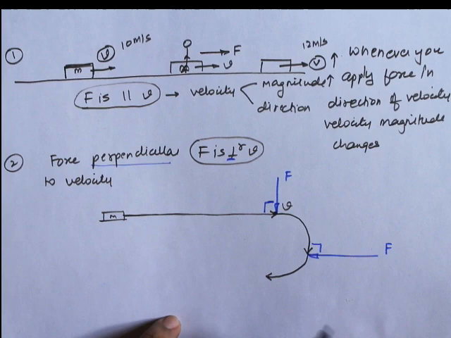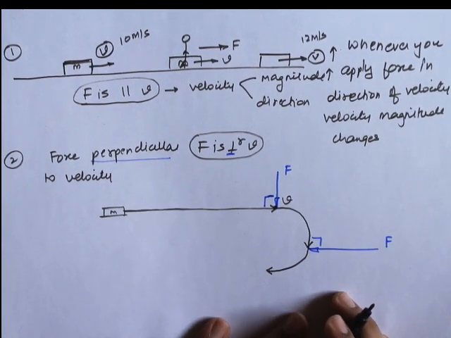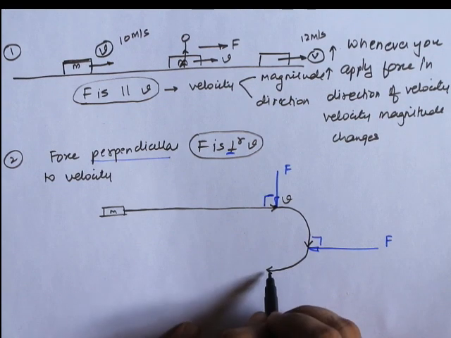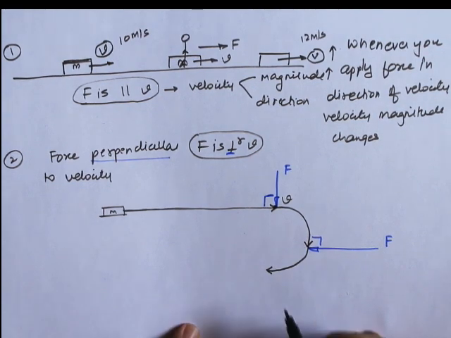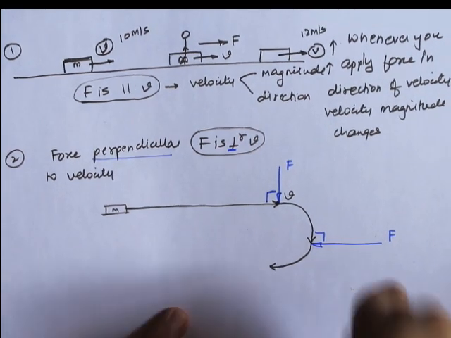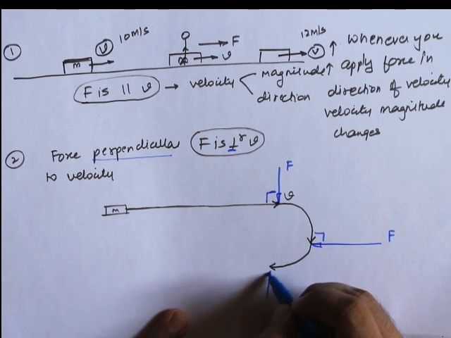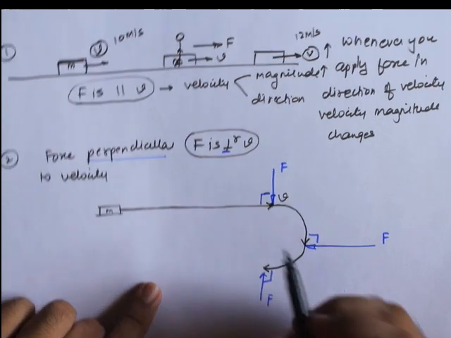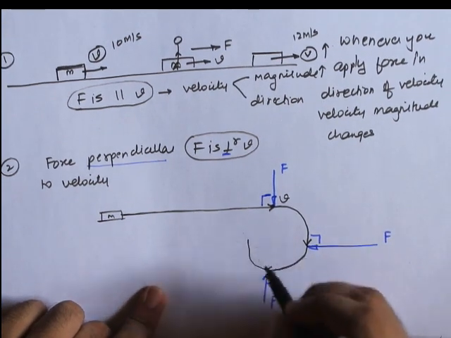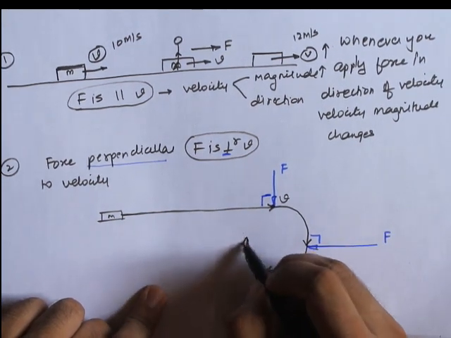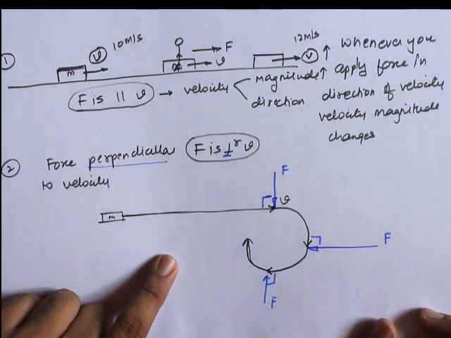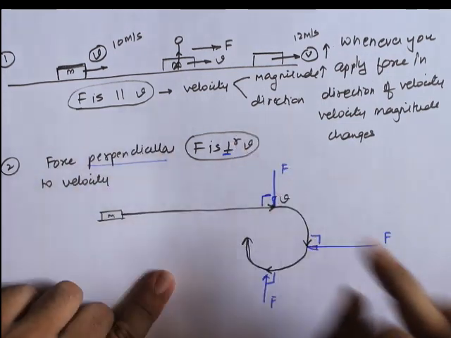Now if I ask you, in which direction the block wants to move, you will say it is trying to move towards the left. The moment it is trying to move towards the left, again I apply a force which is perpendicular to it. What will happen? It will again change its direction this way. Now if I ask you where the particular block's velocity is pointing, you will say it is trying to move upwards.